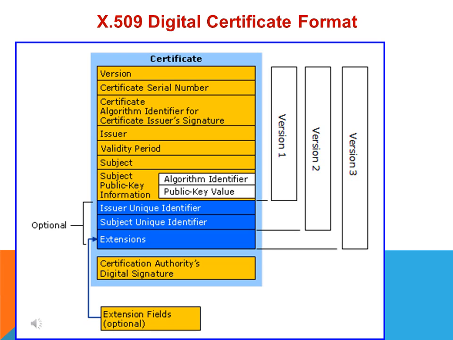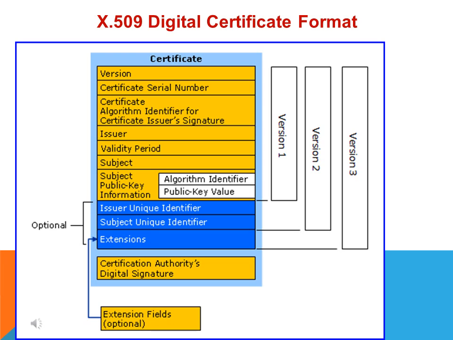And the next field is issuer's signature. The one who is issuing this certificate, their signature will be there. And to put this signature, which algorithm they have used, which one, SHA-1, SHA-2, which hash algorithms are being used, that algorithm information also will be there along with the issuer's signature. Then issuer name will be there, the next field.